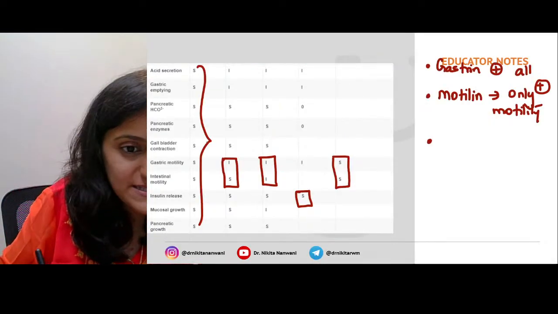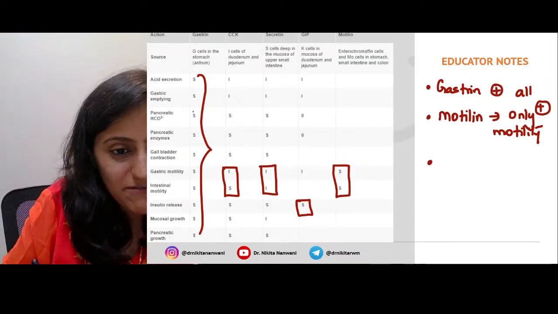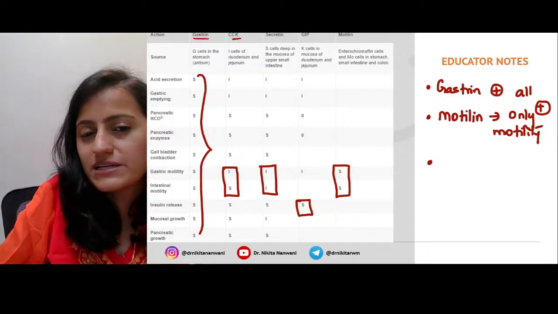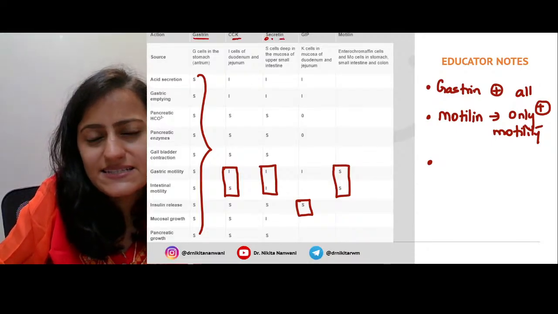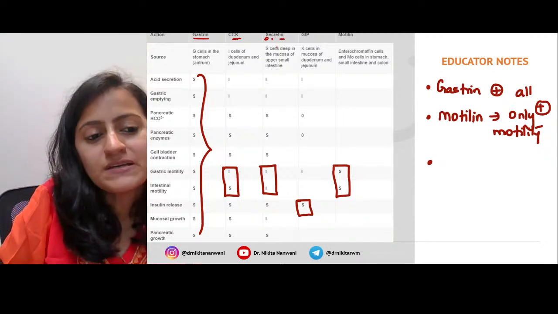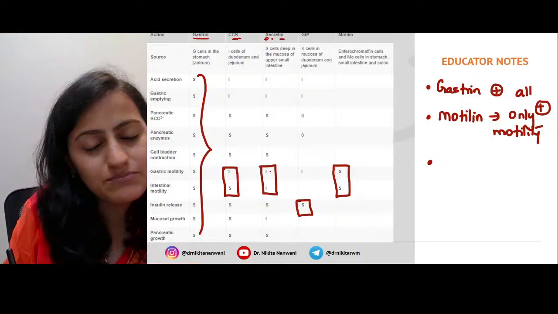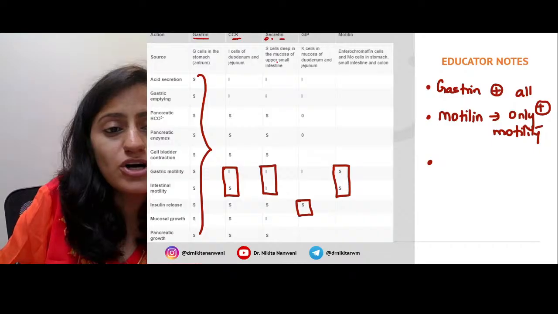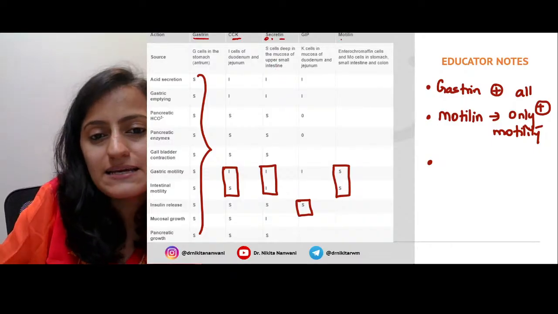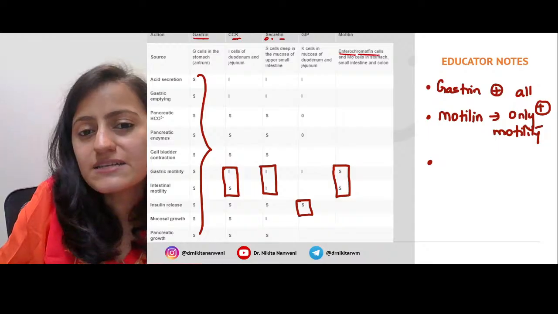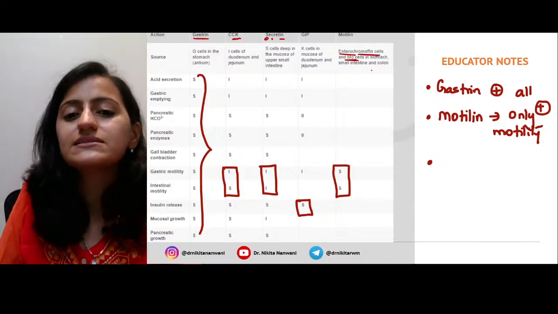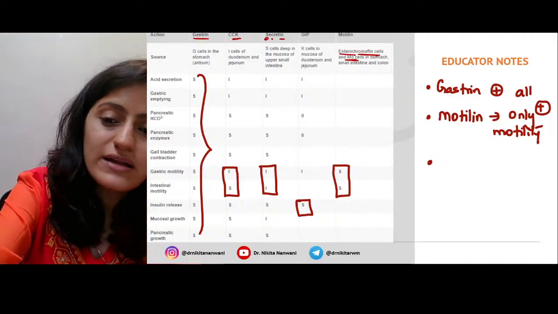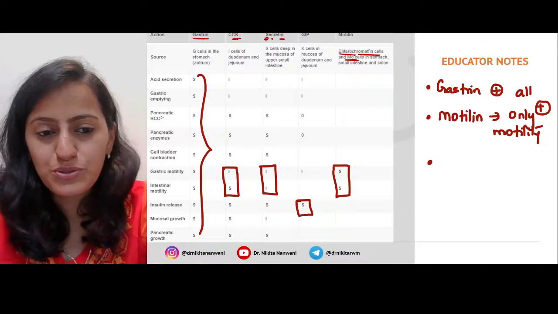So these are the points basically that I want you to highlight: when everything is stimulatory, it is gastrin. Stimulates intestinal, inhibits gastric motility, cholecystokinin. Secretin, in the stomach everything inhibited, right? It inhibits everything in the stomach. Motility, both are inhibited. GIP, only insulin, motilin. So now remember that motilin is secreted by enterochromaffin cells and the M0 cells in the stomach, small intestine and colon. Okay. So gastrin stimulates all and motilin only stimulates motility. That is what you need to remember.